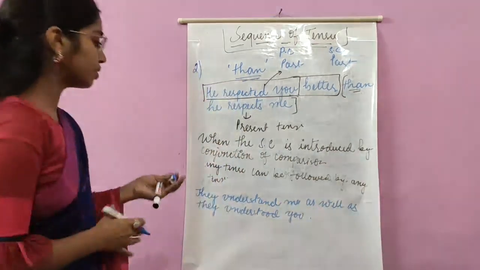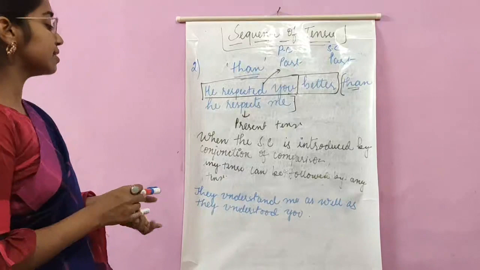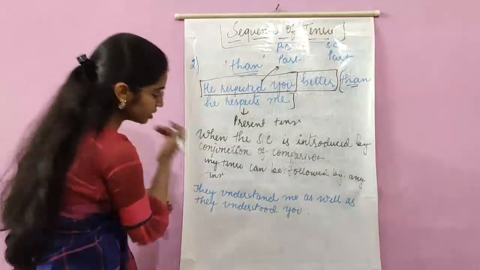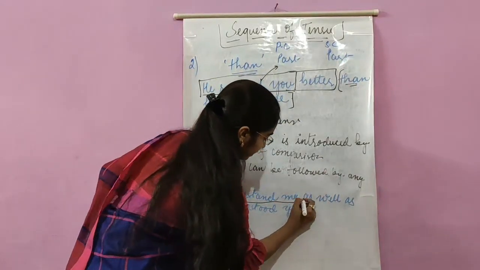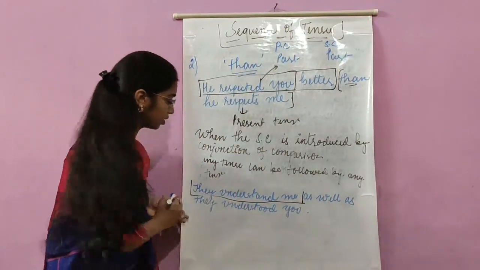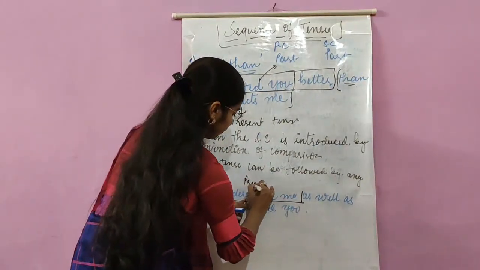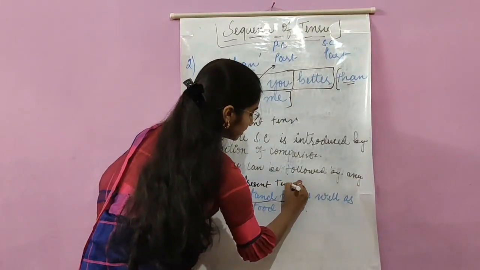What is the example over here? They understand me as well as they understood you. Let us mark the principal clause and the subordinate clause. The principal clause is "they understand me." Which tense is it in? It is in present tense. For a change, the principal clause in this example is in present tense.